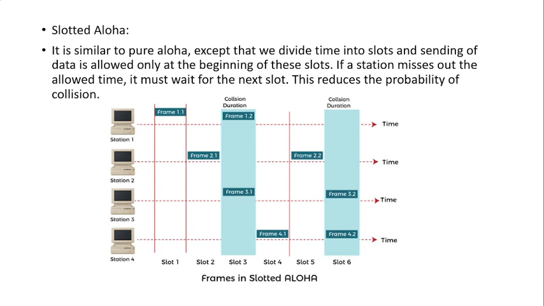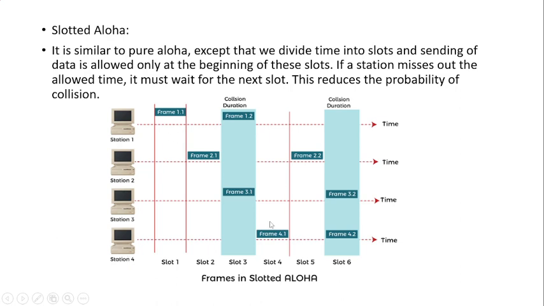In order to avoid this, slotted Aloha has been introduced. It is somewhat similar to pure Aloha, but we divide the time into different slots and sending the data is allowed only at the beginning of a slot. If the station misses the allowed time, it must wait for the next slot. You can see here each slot in this diagram is marked by a red line. Only in these slots can we send the frame from one station to another station in the same medium. The time is the same for each and every station.